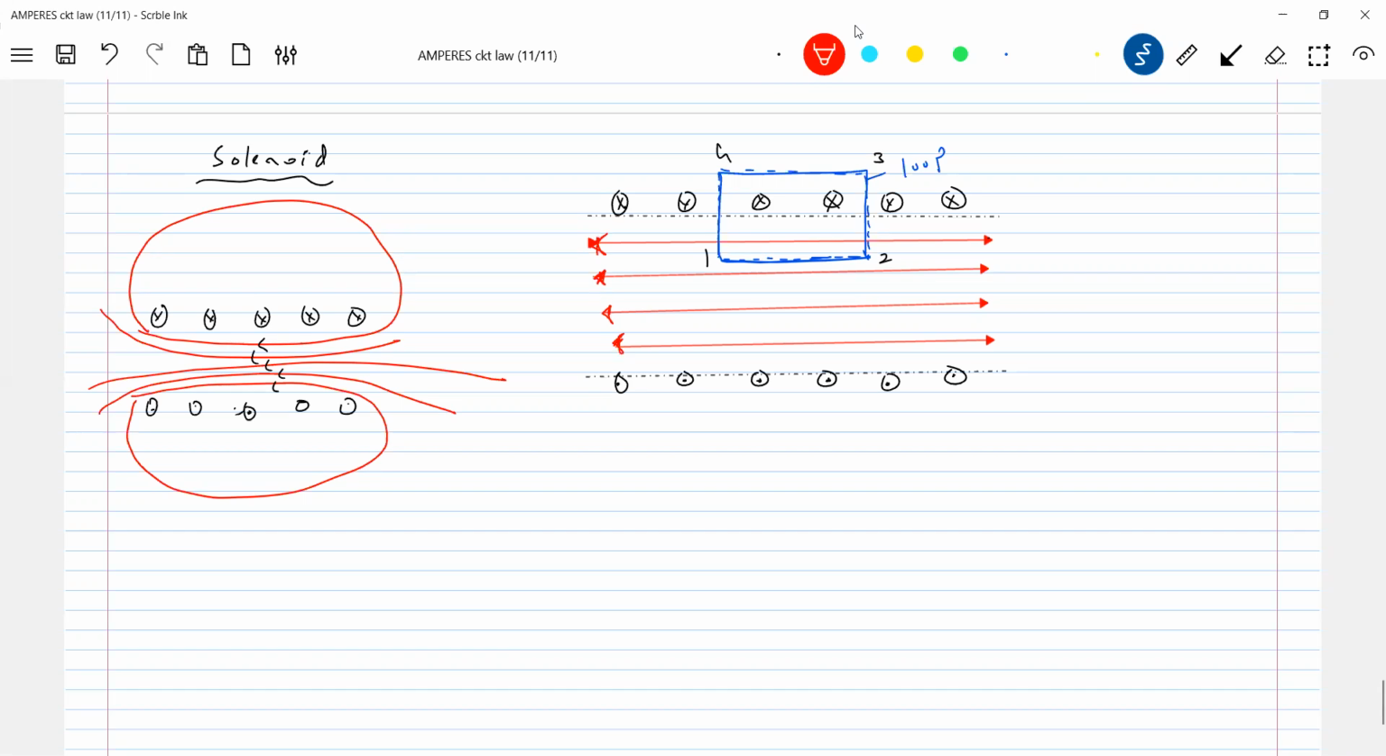Solenoid, according to the solenoid. I'll change this one. Come for this one. This will be the direction of lines of force. What are the lines of force that will be there? So what is usually the radius of the solenoid?